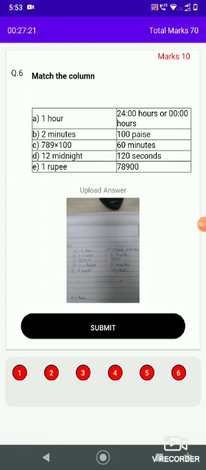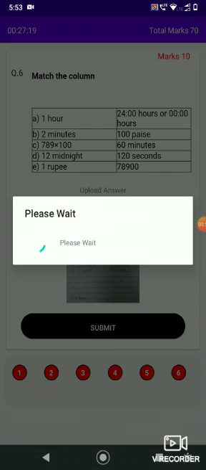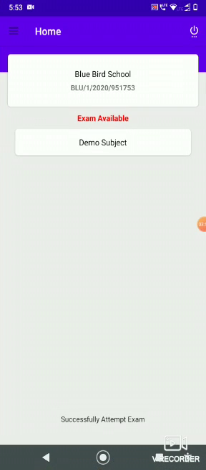At the end you need to submit. Click on submit, and the question paper has been submitted. In this way you need to attempt the exam.